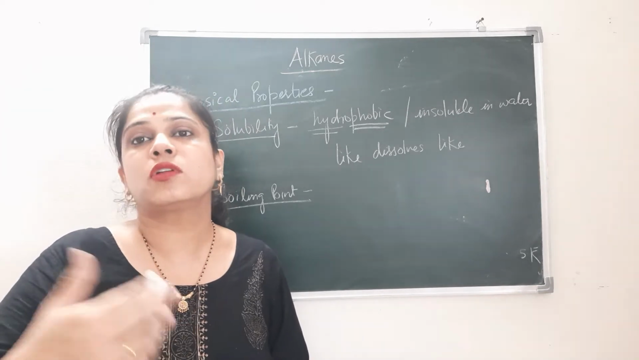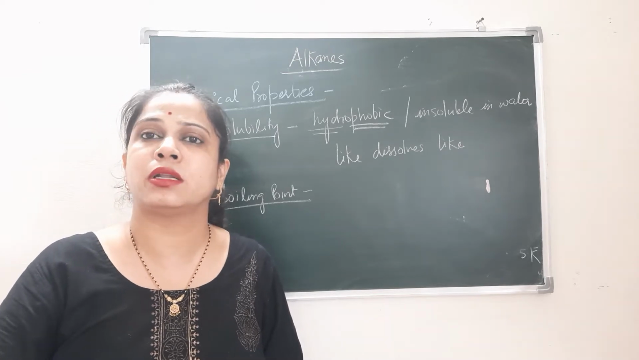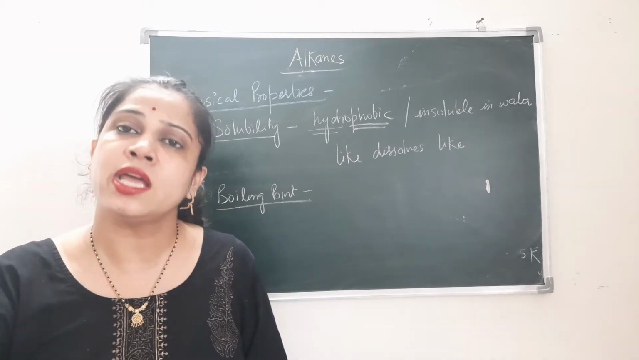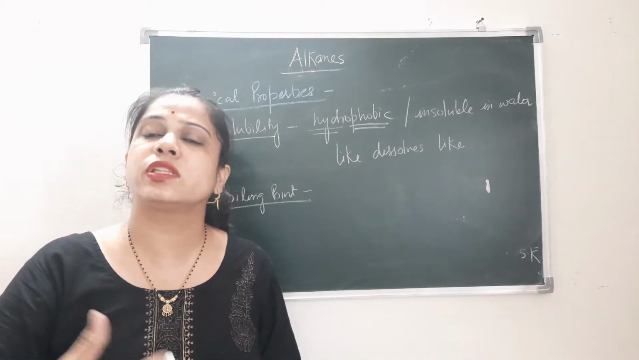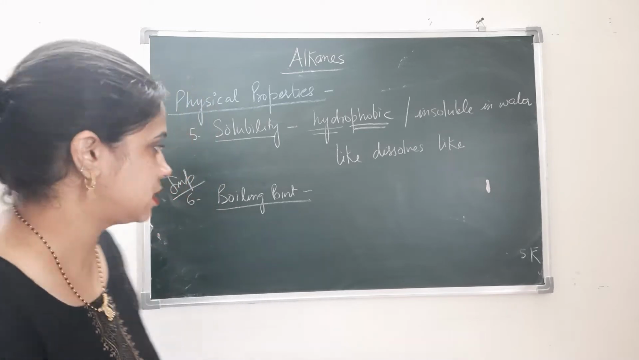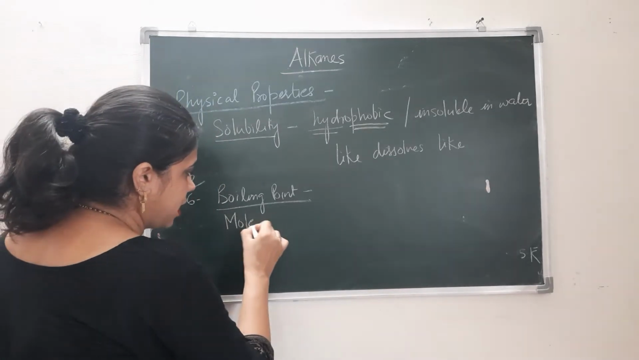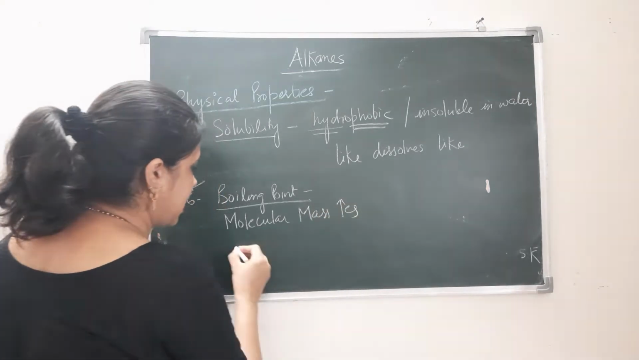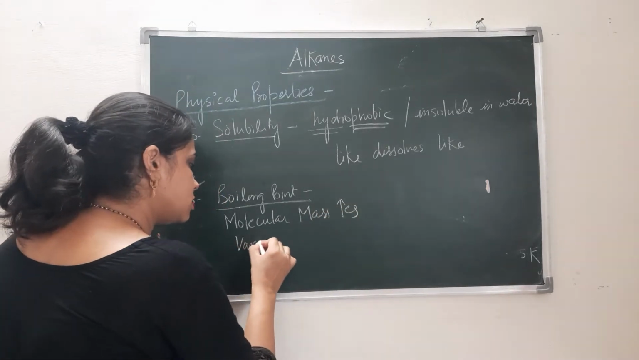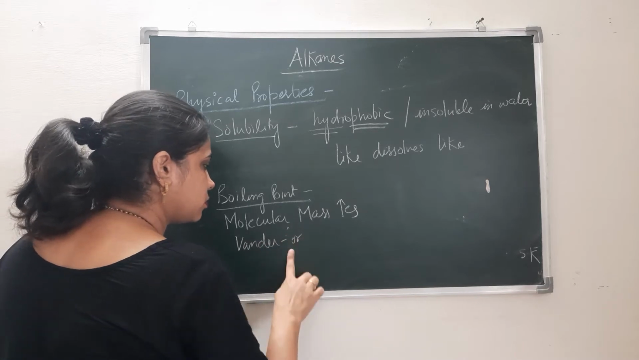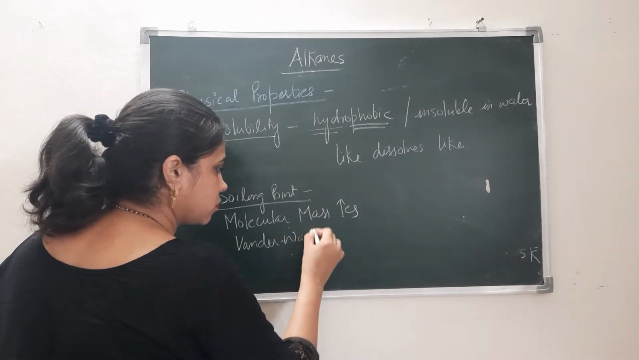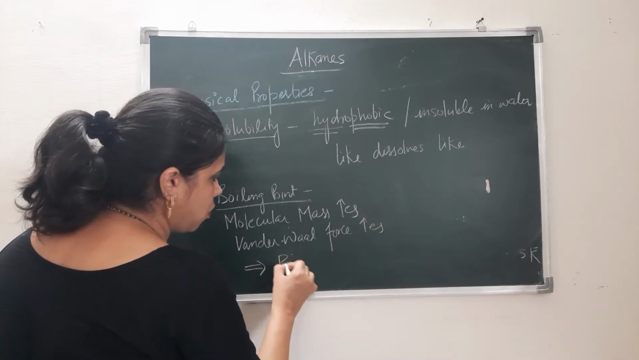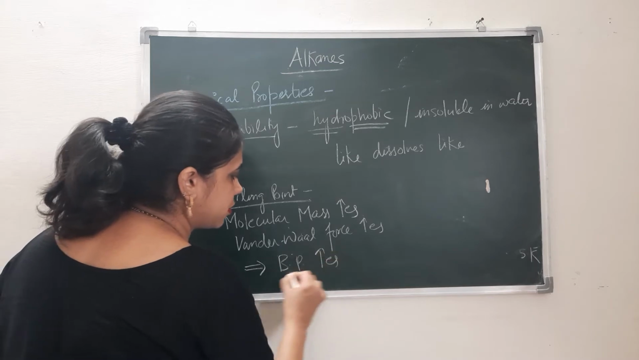But as the molecular mass increases, what will happen? The extent of these weak van der Waals forces increases. That's why the boiling point also increases with increase in the molecular mass. That means if molecular mass increases, then van der Waals forces also increase, and that's why boiling point also increases.